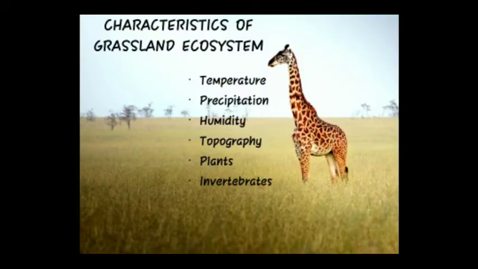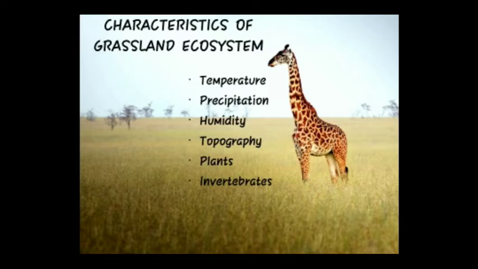Next is characteristics or features of grassland ecosystem. The characteristics of grassland ecosystem are: 1. Temperature. Grasslands can be found in high temperature belts like the equatorial regions or in mid to low temperature belts near the subarctic regions. However, they are not found in the extreme Arctic conditions that can be seen in the north and south poles. At the equator, they are either temperate or tropical grasslands.